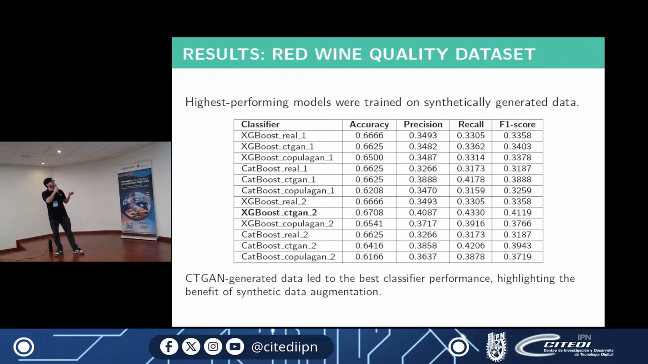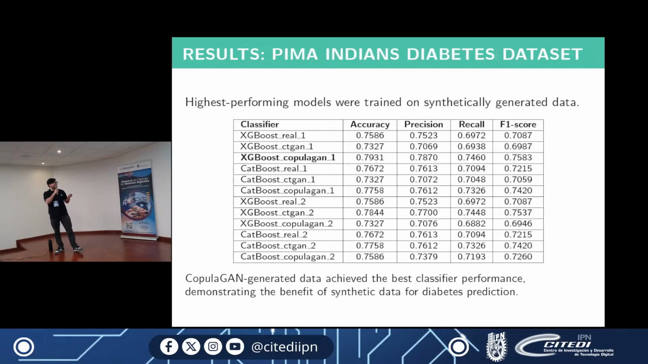And in the third one, the red wine quality dataset, we noticed that using the XGBoost classifier and the CTGAN synthesizer to generate the synthetic data got the best result. So in this case, this synthesizer got a better result than the other synthesizer and the real data. And in the last one, we can see a different synthesizer of synthetic data, which is the CopulaGAN, and in this case, the CopulaGAN synthesizer got the best results for our project.